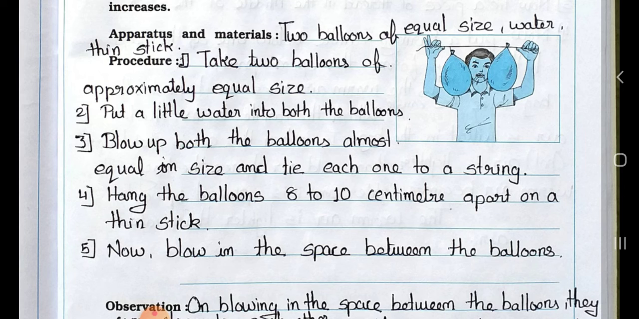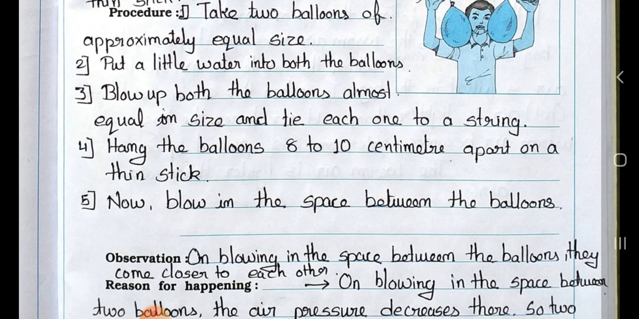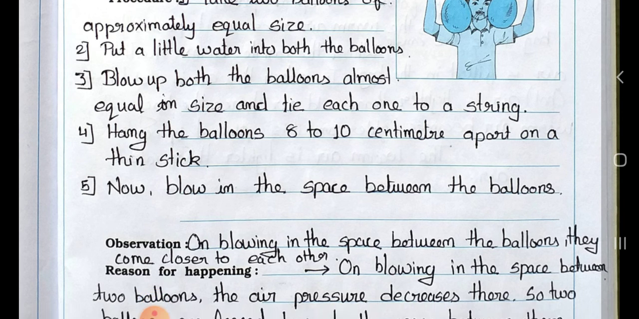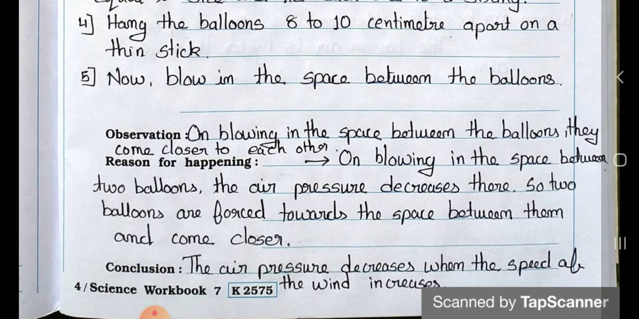Point 3. Blow up both the balloons almost equal in size and tie each one to a string. Point 4. Hang the balloons 8 to 10 cm apart on a thin stick. Point 5. Now blow in the space between the balloons. See the observation. On blowing in the space between the balloons, they come closer to each other.